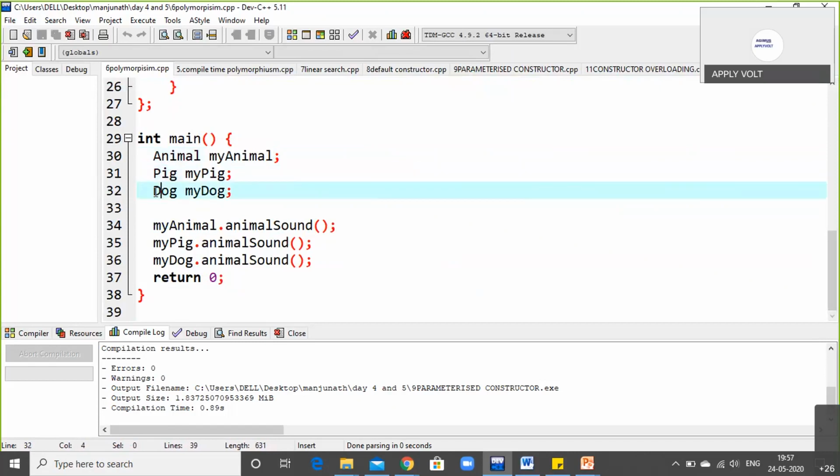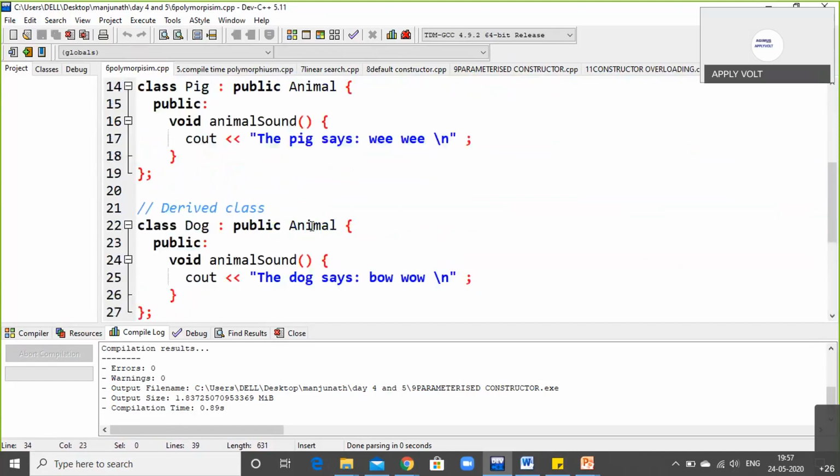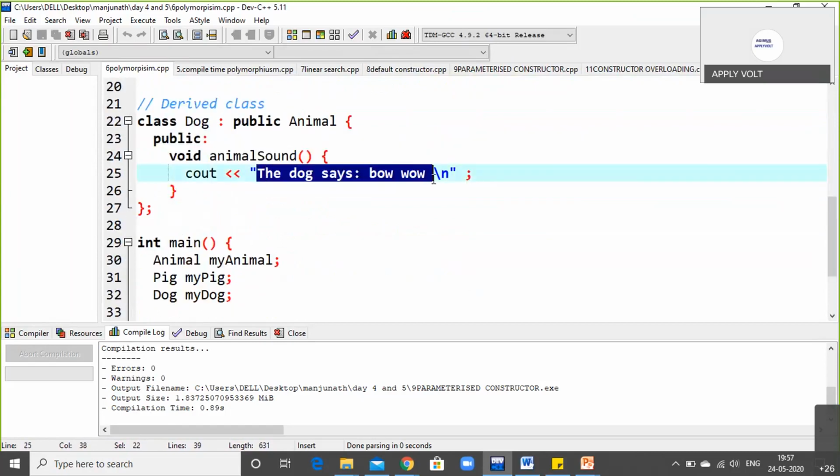Dog is a derived class, and I have created an object called my dog. Now what I have to do is call my animal dot animal sound. So what animal sound does it have to produce? As I have declared in the derived classes, in this block the pig says wee, and in this block the dog says bow bow.